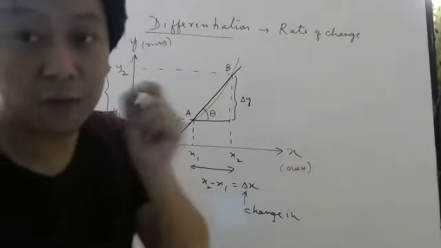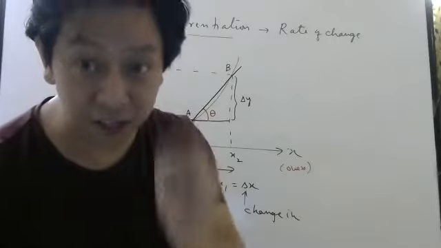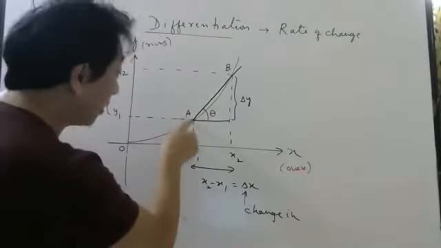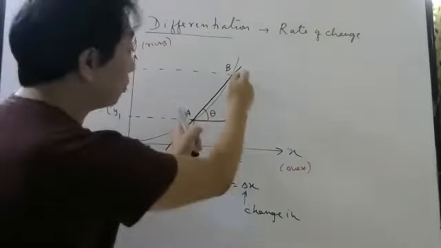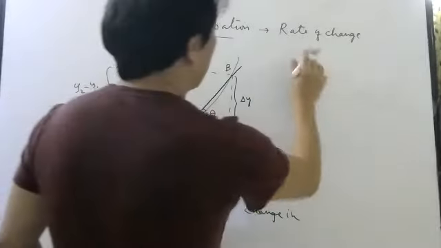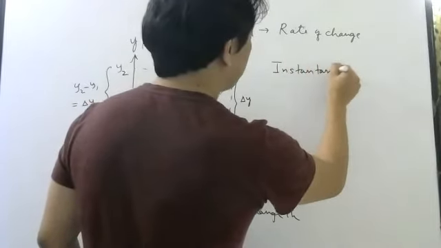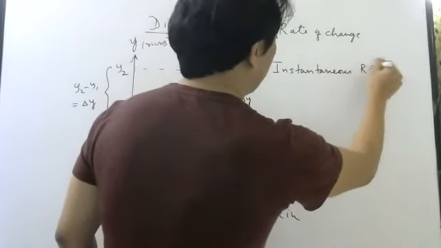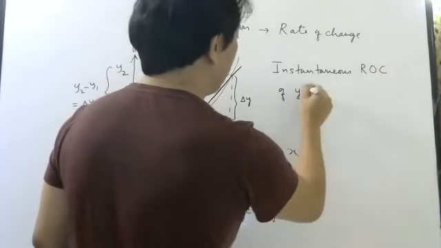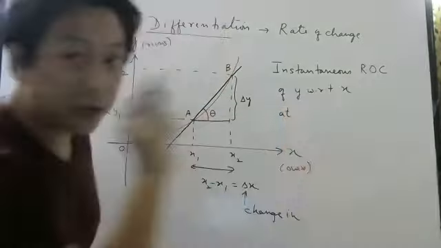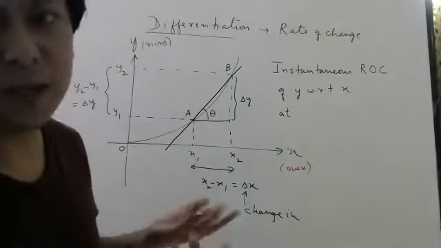So now I want to calculate rate of change at a particular instant or at a particular point in the graph, not between 2 points. Okay. So now I want to know instantaneous rate of change of y with respect to x at one particular point, and that point depends on the question.